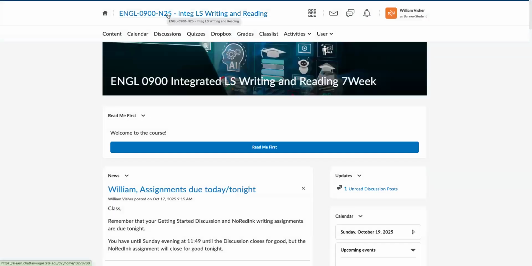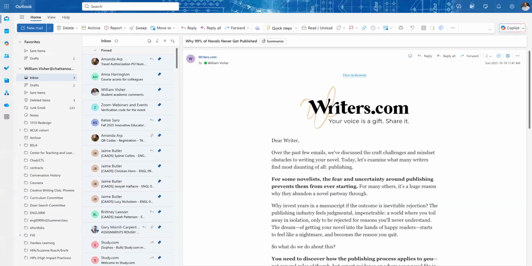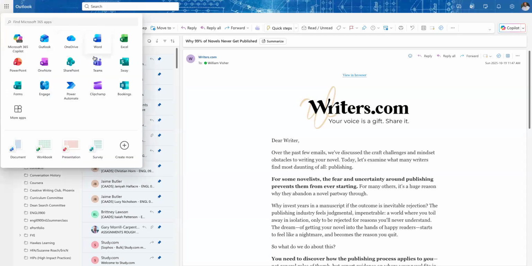Another thing that I want to show you that's very important is if you are in your email, and please do this as soon as you can, when you are in your Chattanooga State eLearn, your Chattanooga State email, if you click here on the 3x3 grid, once you click on there, you should have a suite of Microsoft 365 apps. Outlook, OneDrive, Word, Teams, Clipchamp, etc.